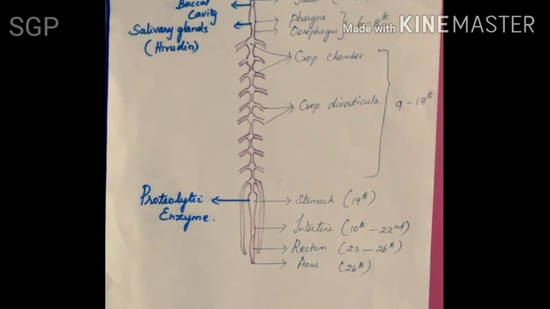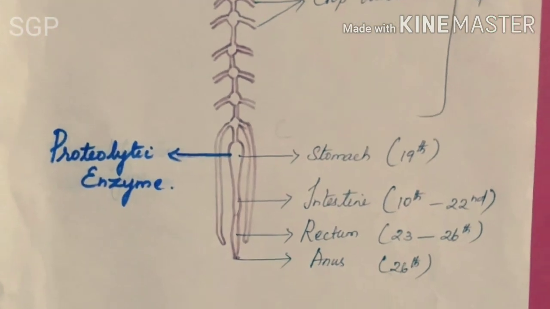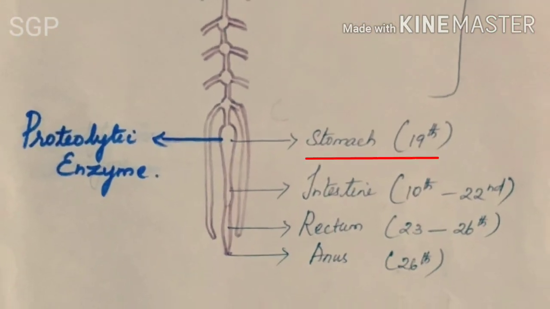The last chamber of the crop leads into the stomach, and the stomach stores the blood for some time. Here the blood is digested, and then the stomach opens into the small intestine. The intestine is a small, straight, tube-like structure. Here the digested blood is assimilated into the body, and the waste materials enter the rectum, and then the rectum leads into the anus.